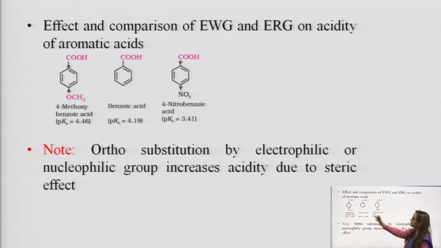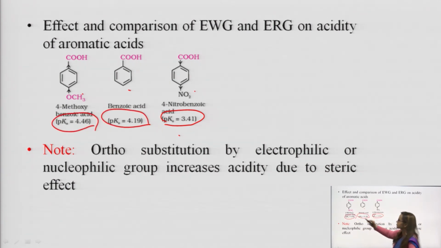So, this is the comparison: this is electron withdrawing and this is electron donating, and here no groups are there. What we are saying is that pKa here is 3.41, here is 4.19, and here is 4.46.